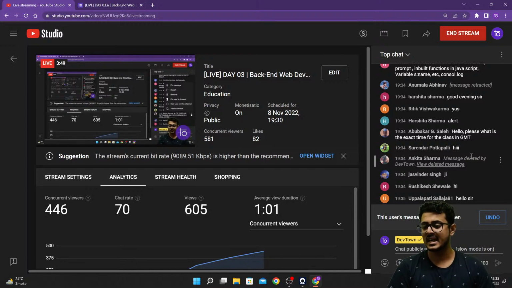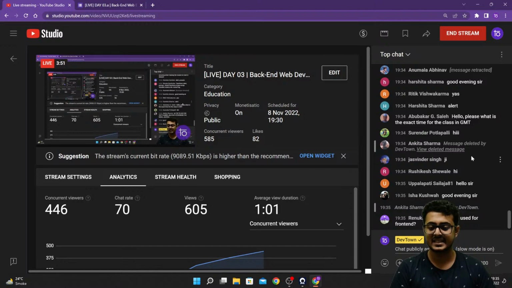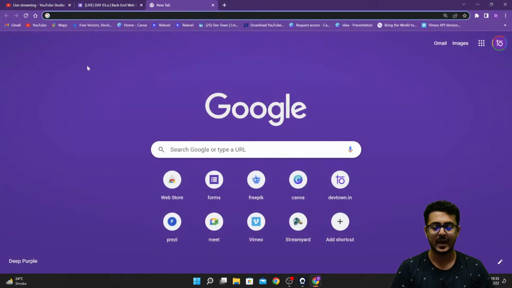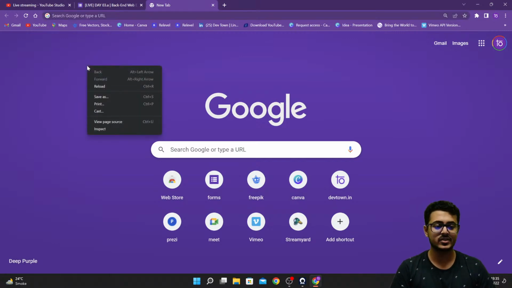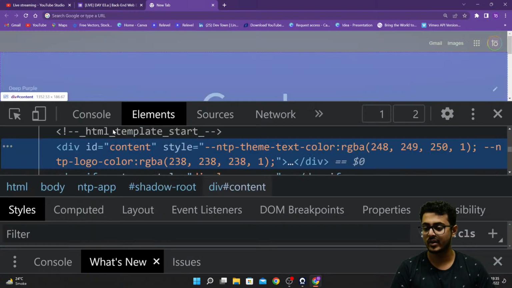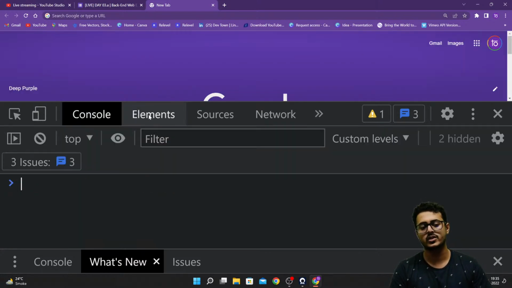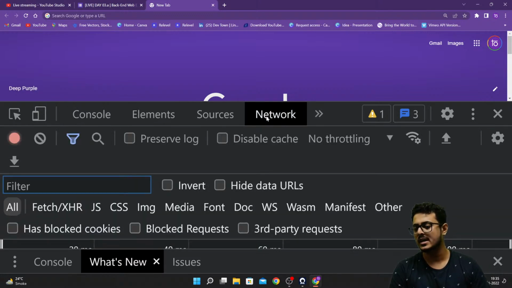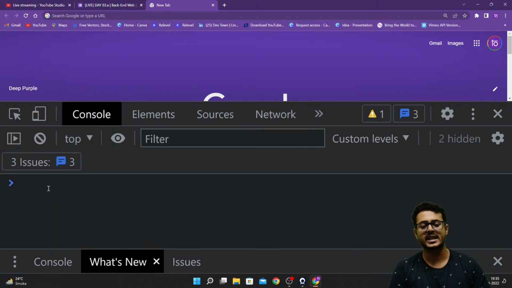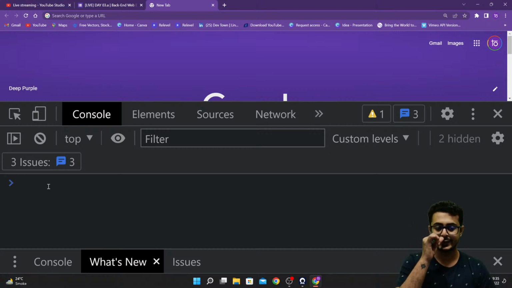Okay, so let's get started right away with the class, guys. Let me open up the console panel. As you're able to see, I've done a right click and then gone for inspect element. So right click anywhere on the website and then go to inspect element. From there, you have a lot of options: console, elements, sources, network. Yesterday we were working in the sources itself.